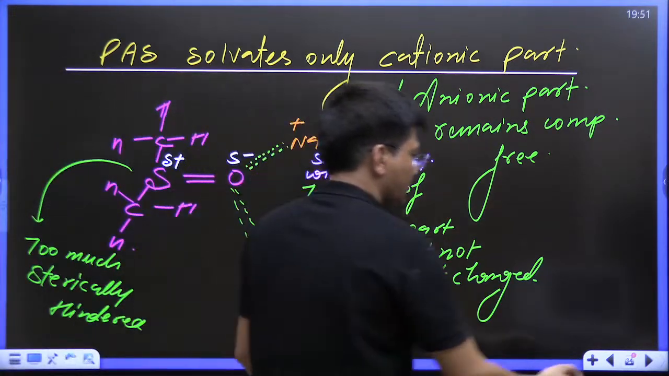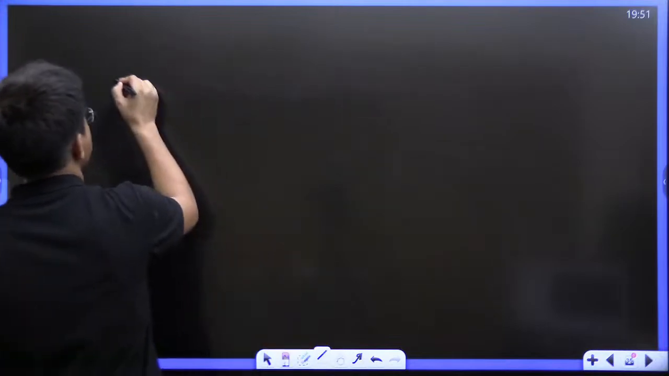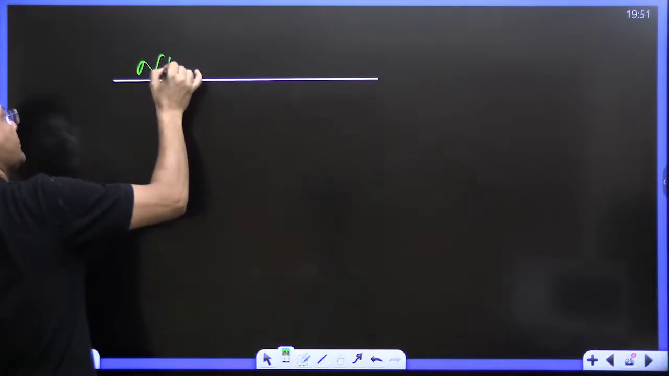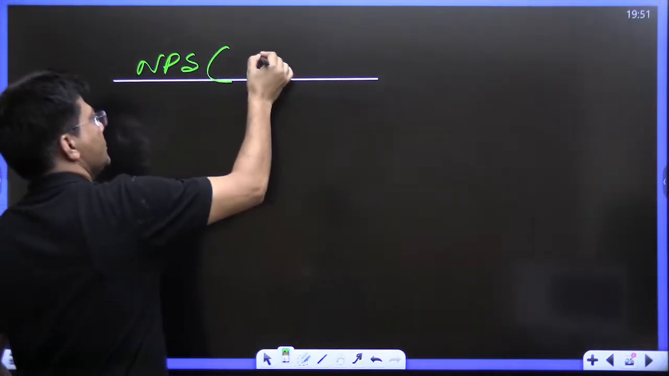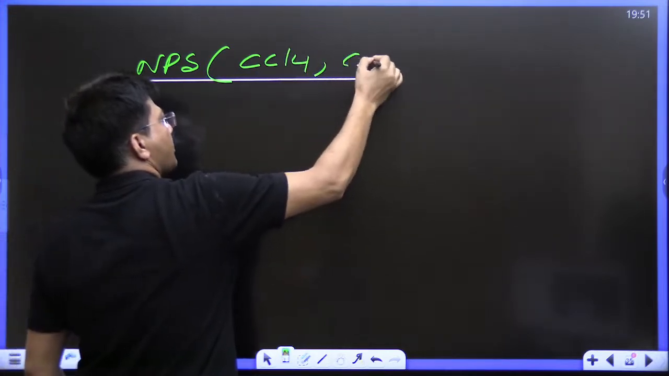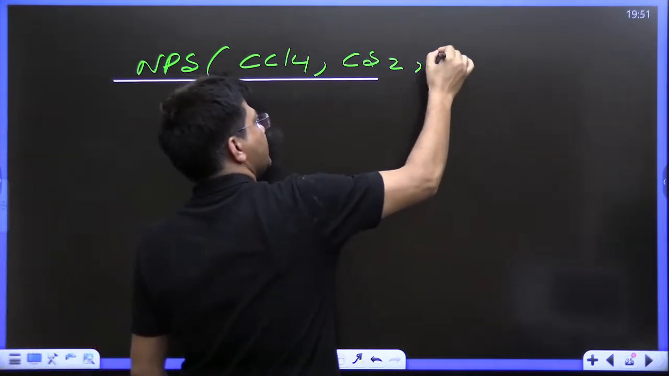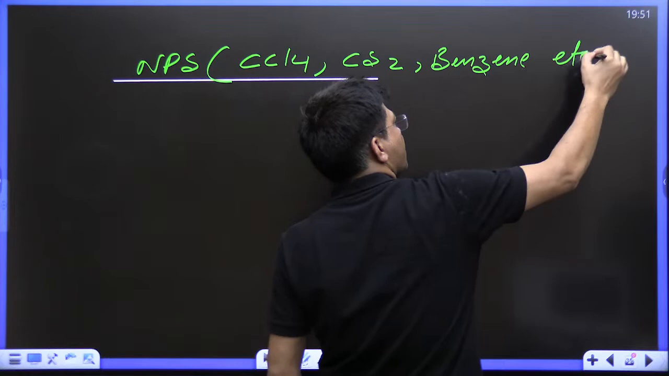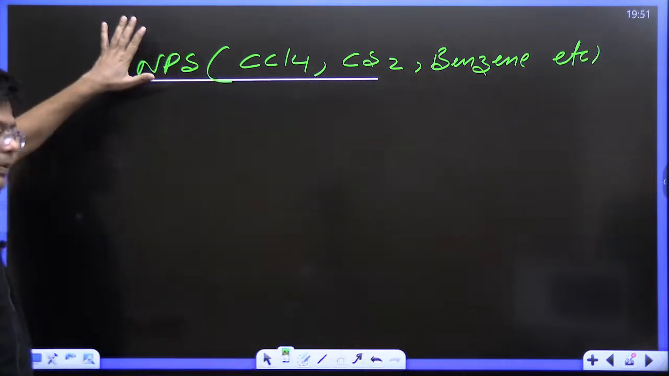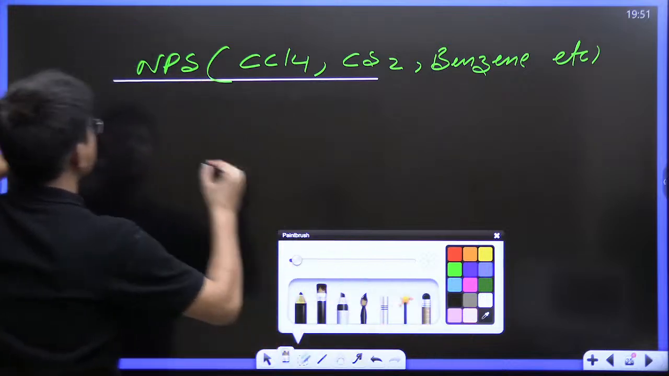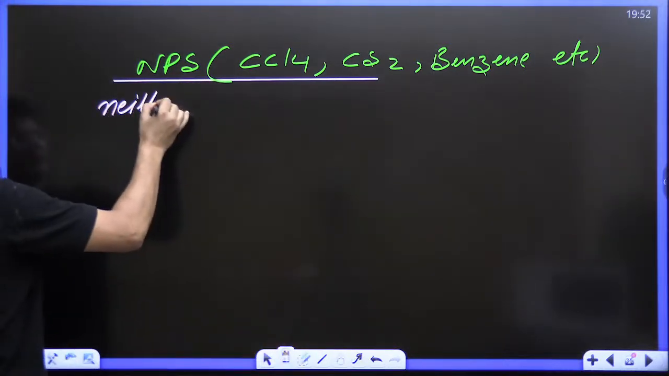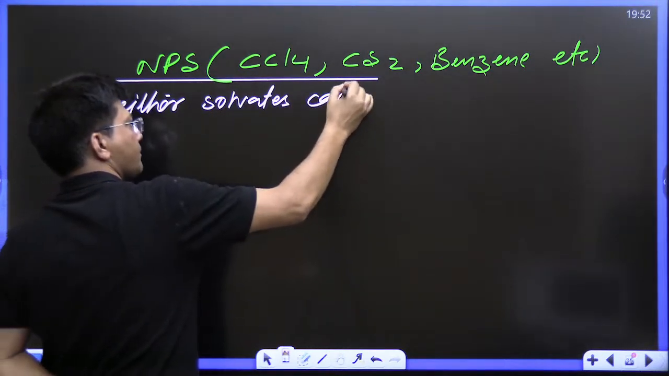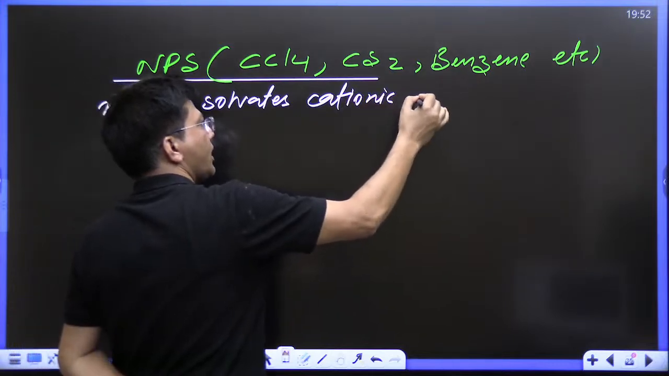Now, what is going to happen in NPS, non-polar solvent? NPS examples are CCl4, carbon disulfide, benzene, toluene, xylene, etc. These neither solvate the cationic part nor the anionic part.